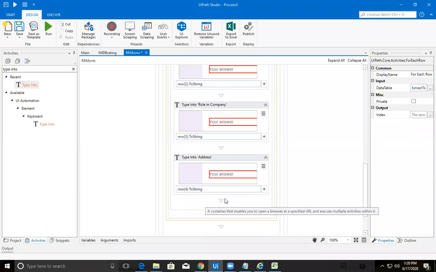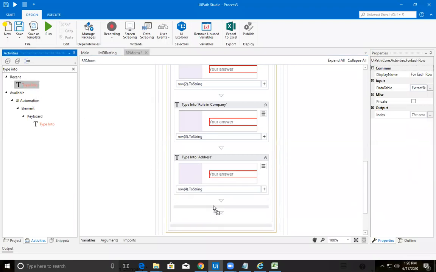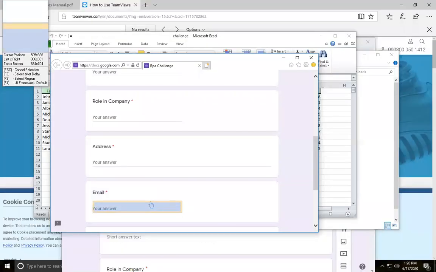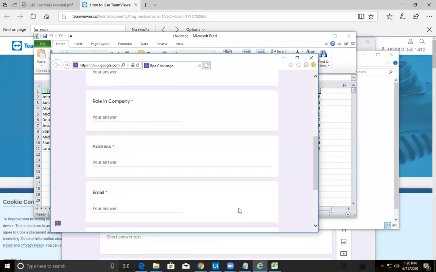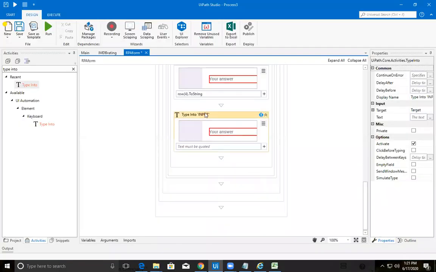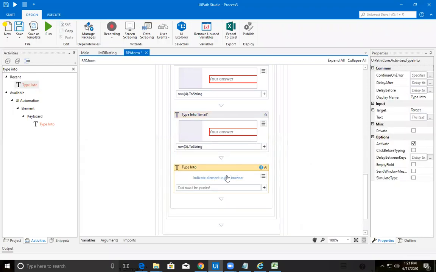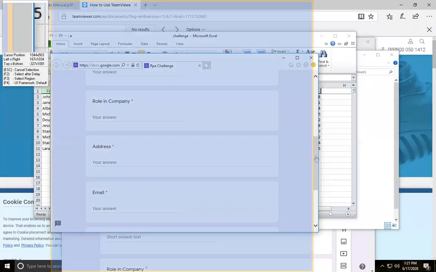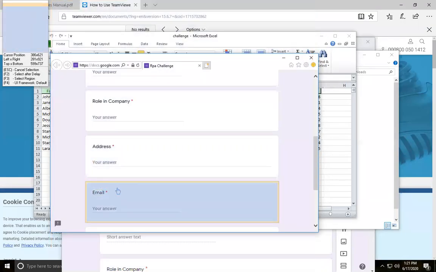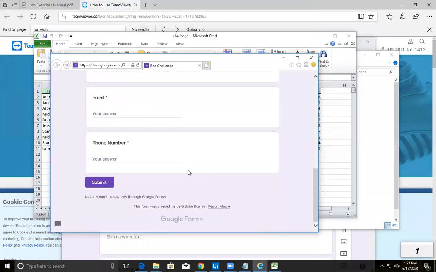Okay. So after that, again, next type into. So I need to indicate it on screen. After that, it is email. Email. So it is row 5. Okay. Next, another type into. Next, sorry, we need to scroll it down now. Let's pause the recording, scroll down and wait here.